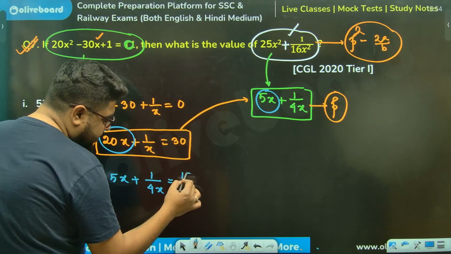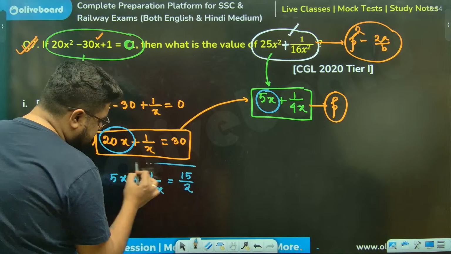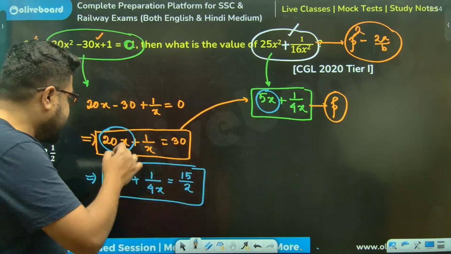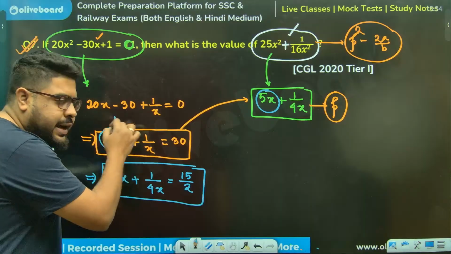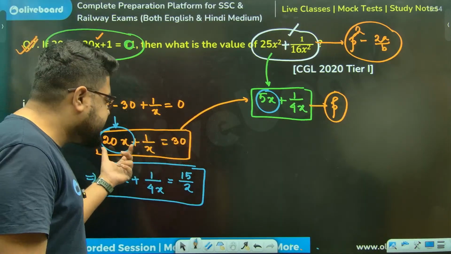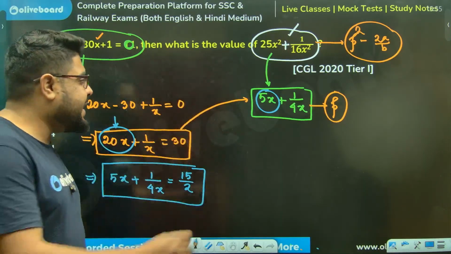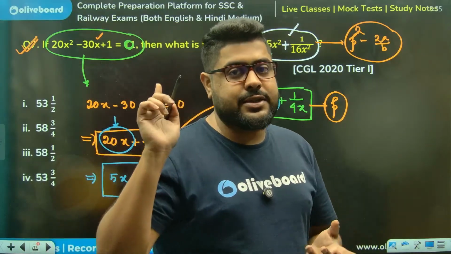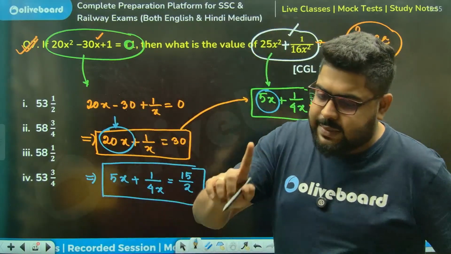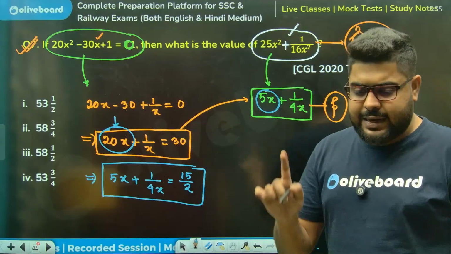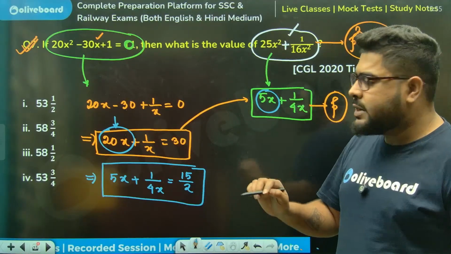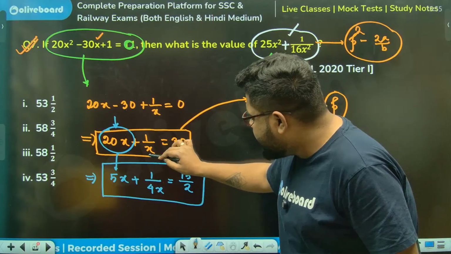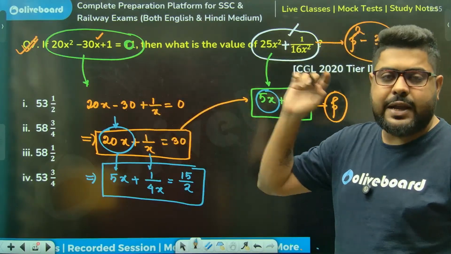And 30 by 4, meaning 15 by 2, sir. And let me say one thing. If dividing or multiplying, meaning if fixing one does not fix the other automatically, then either you are doing something wrong or the question is wrong. If you are doing the whole question correctly, then always remember, if you fix this, the other part will automatically get fixed.